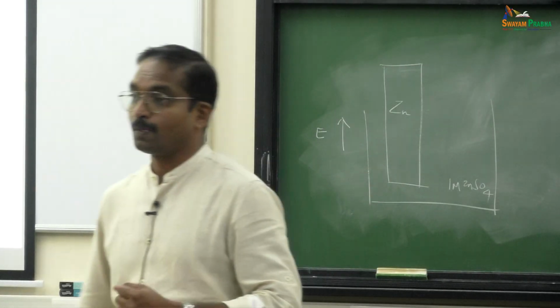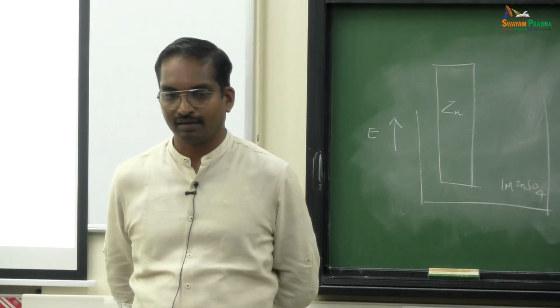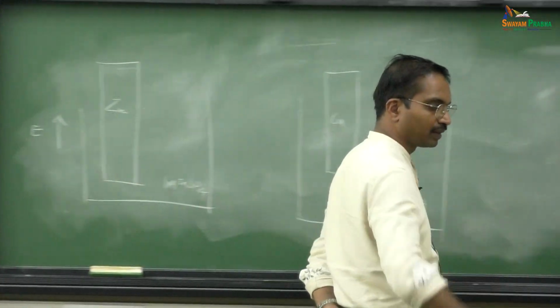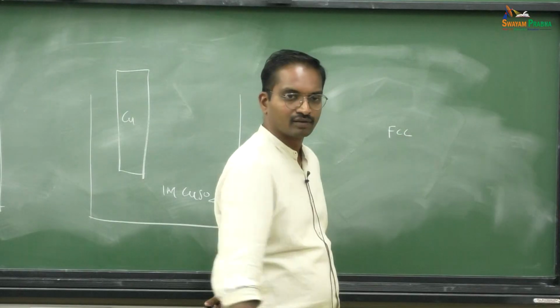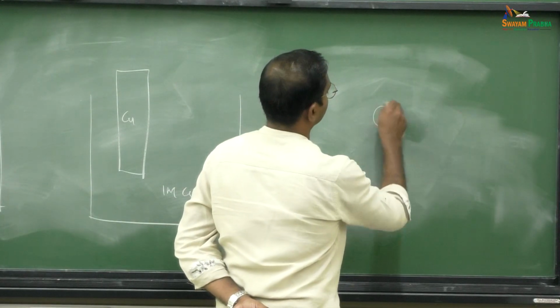Right. Now, let us take zinc, or let me take say platinum, because that is known, probably in your textbook it is there. Platinum is in FCC unit cell. Okay. So, FCC unit cell means you have atoms like this.